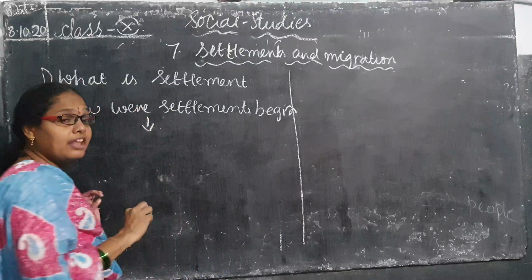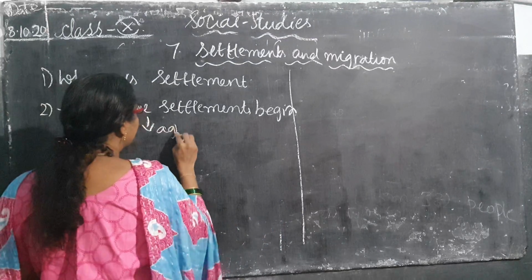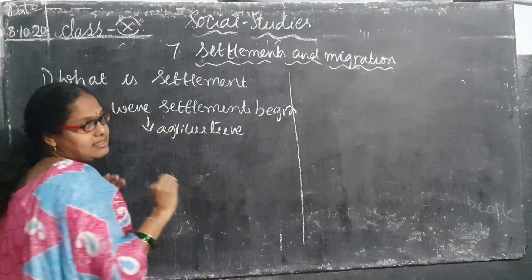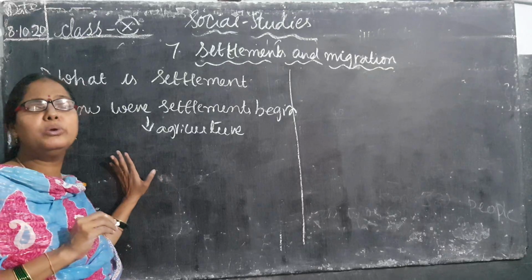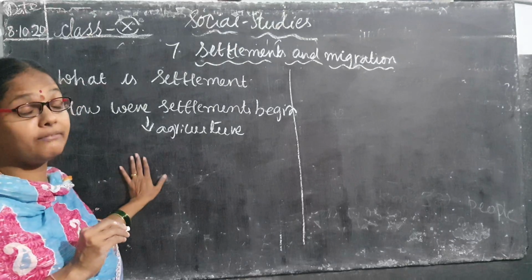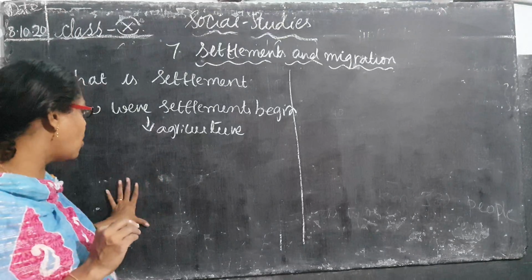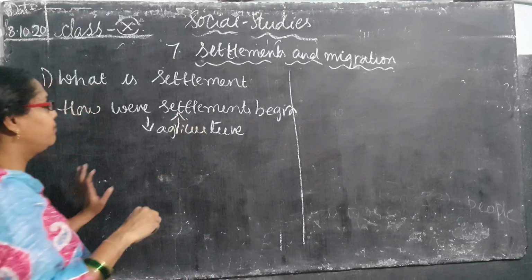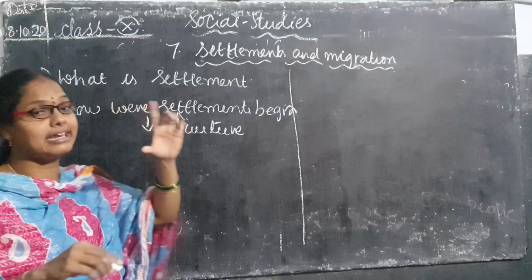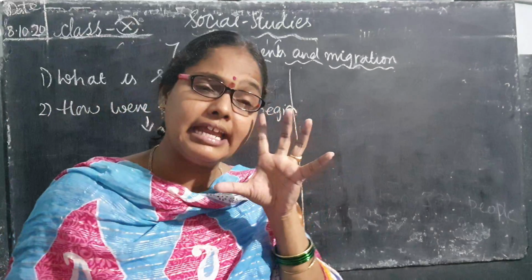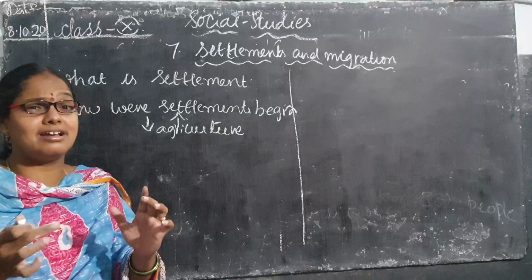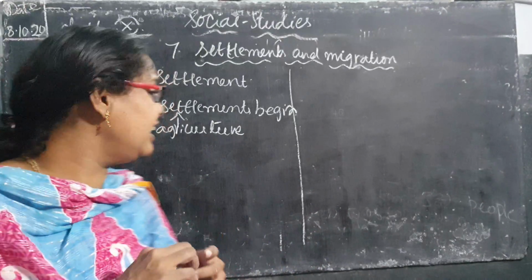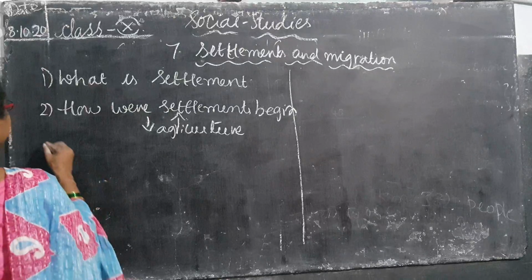When people took to agriculture, for example, if they had land nearby and were able to cultivate crops near their house, they started settling in one place. Their mindset was that they would never change that place because all the facilities were available there. That is how settlements began.